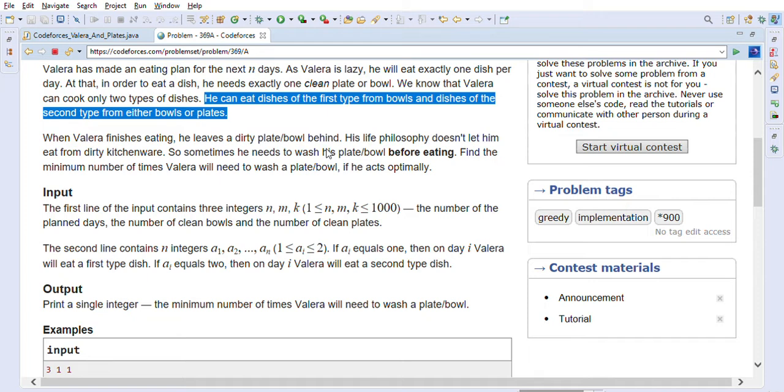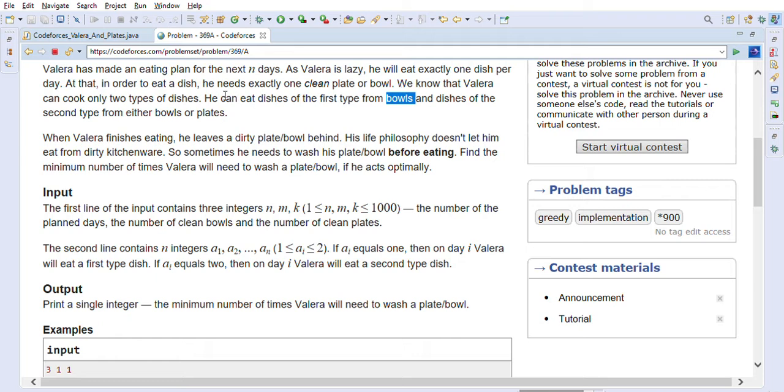Whenever he is preparing a type 1 dish, we have no choice, we have to use a bowl only. If it is a type 2 dish, then we have the choice of using either a bowl or a plate. So for Valera to act optimally, if he is eating the second type of dish, he should always prefer the plate first, because bowls are limited.